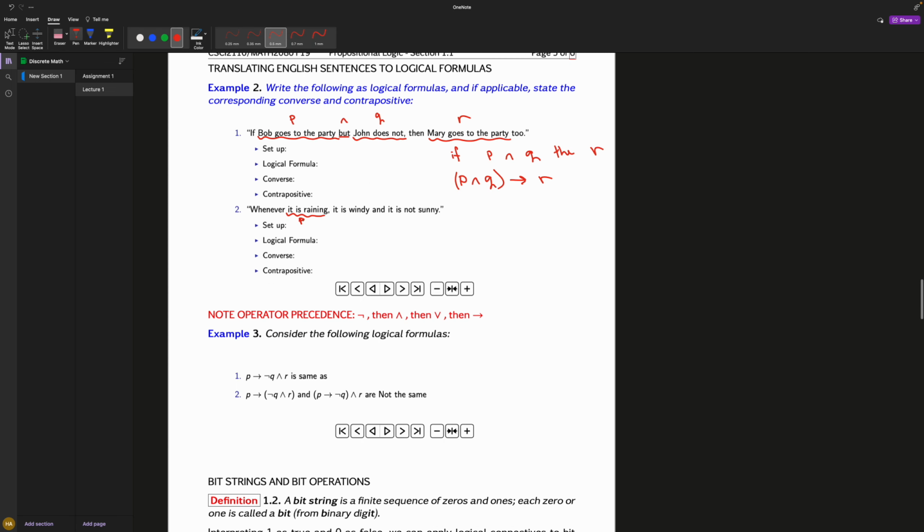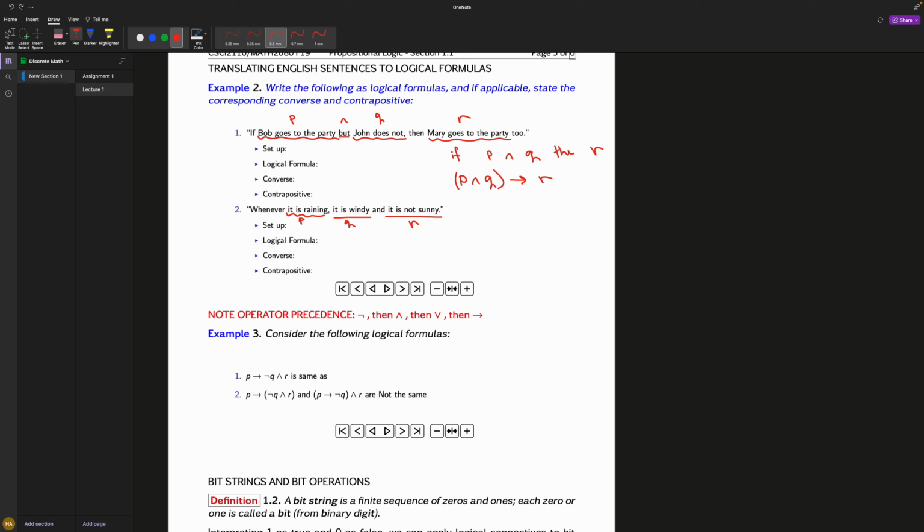So it is raining is P. It is windy, that's Q. And it is not sunny, that is R. Now, how do you know? You're seeing me here putting these letters on all these statements, and you're like, how do I know where to put the letter? Like, these are words. Can I just put the letter here? How do I decide where to put the letter?